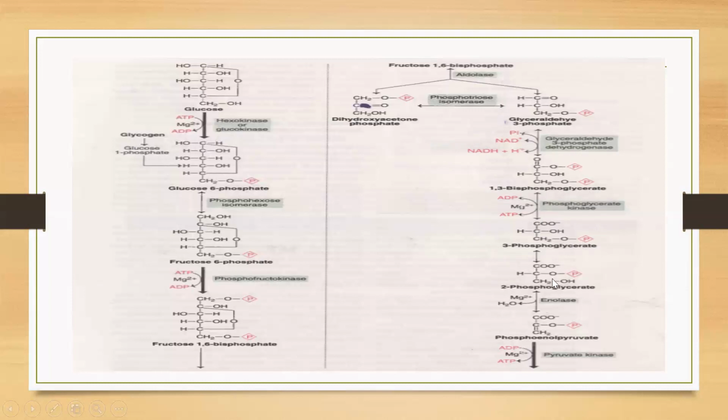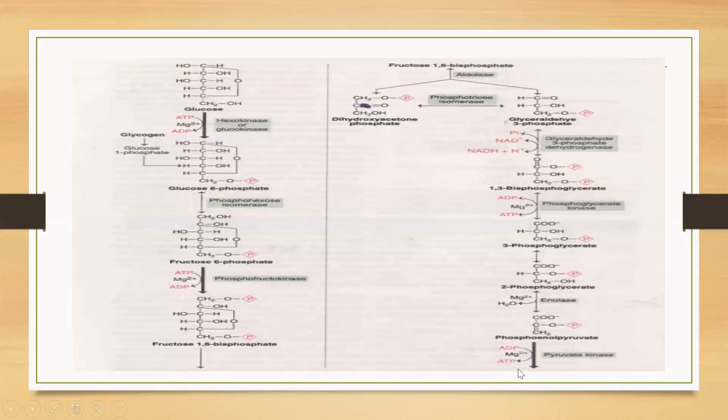After 3-phosphoglycerate, we get 2-phosphoglycerate. This is only the isomerization reaction. And then after 2-phosphoglycerate, we get again the formation of phosphoenol pyruvate, which is a high energy rich molecule. And the enzyme used here is the enolase. So from phosphoenol pyruvate, finally we get the pyruvate. And at this step also ATP molecules are formed, and the enzyme used here is the pyruvate kinase.